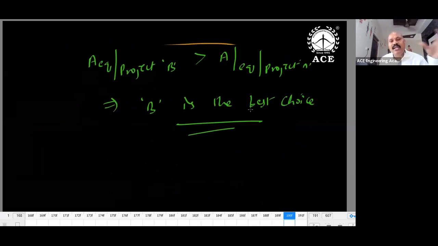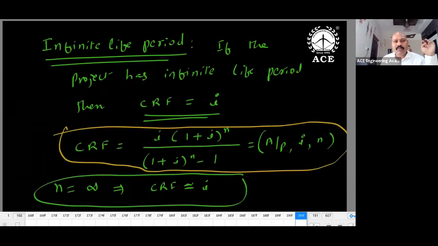So we use A equivalent or equivalent annuity in case of different life periods. If the life period is given as infinite, like bridges and a few structures which have infinite life, then the capital recovery factor becomes I. In this formula, if you substitute infinity, you will directly get capital recovery factor equal to I.